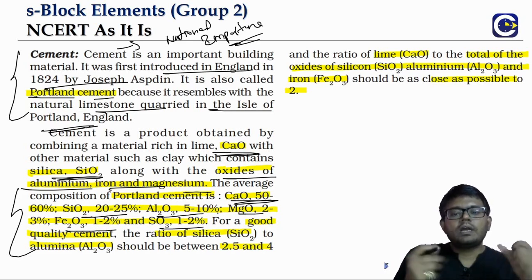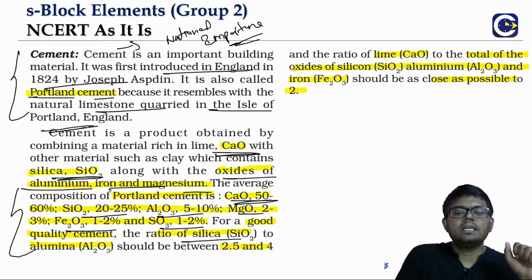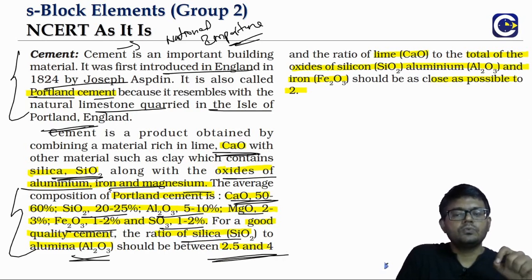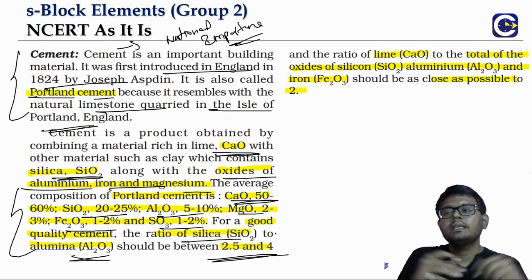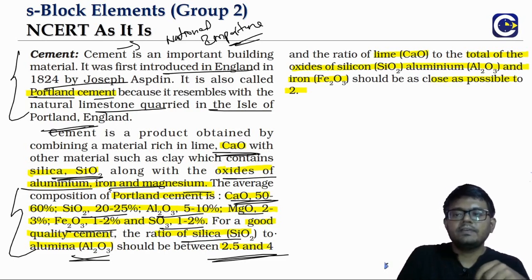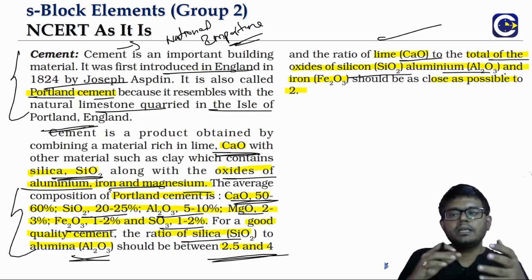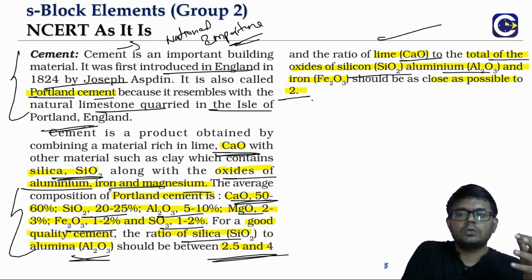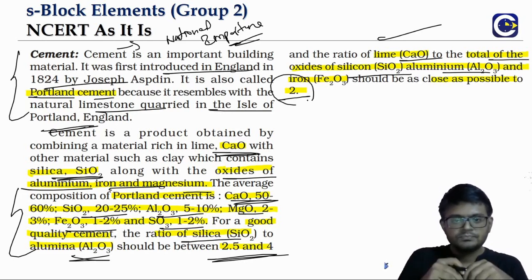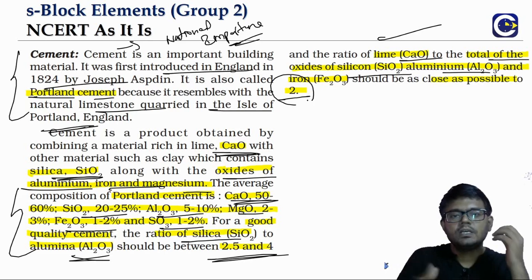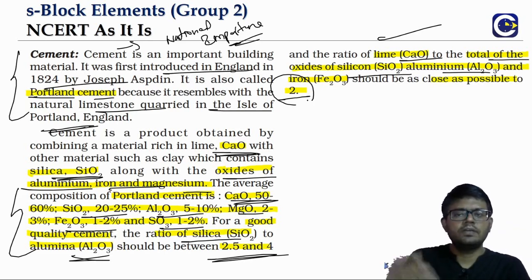For obtaining a good quality cement, if you can maintain the silica to alumina ratio as 2.5 to 4, that will give us a good quality cement. And if you maintain the ratio of calcium oxide to the other oxides, meaning silica, alumina and Fe2O3, to be close to 2, we will be able to get a good quality cement. When you vary this composition, the quality of cement will also vary. I'm sure when you go and buy cement, you will see different grades, and obviously the different grades have something to do with quality.